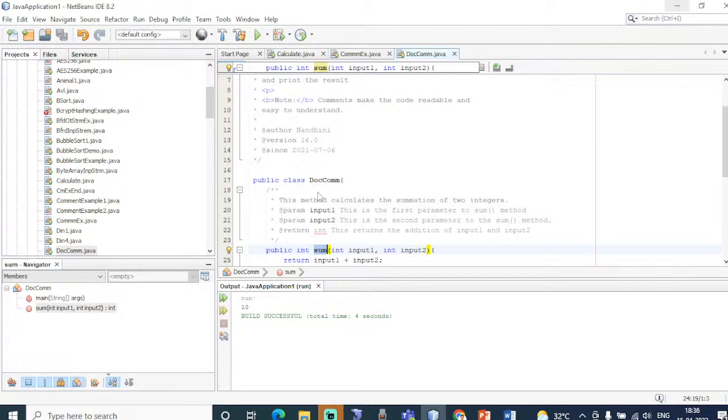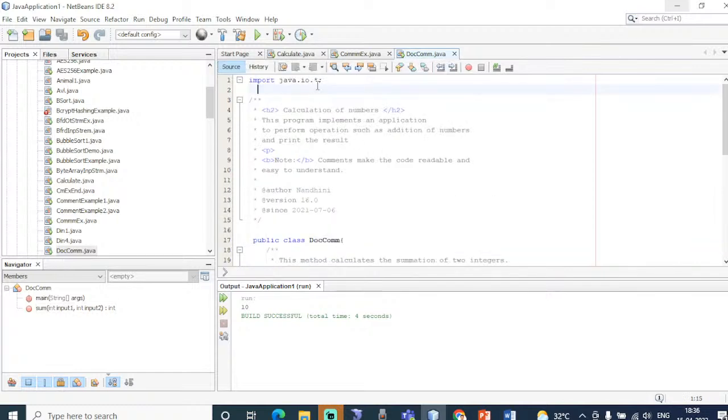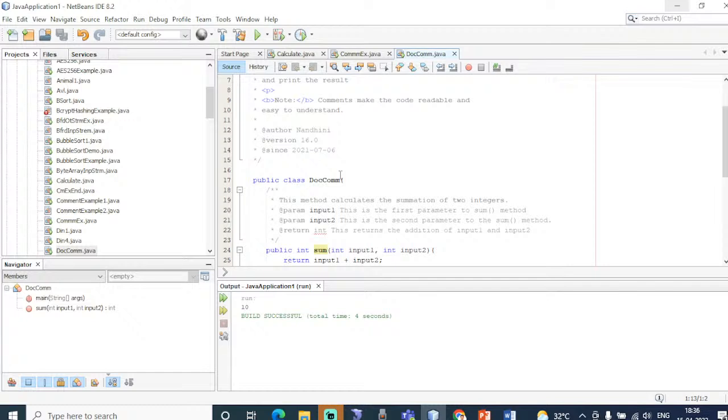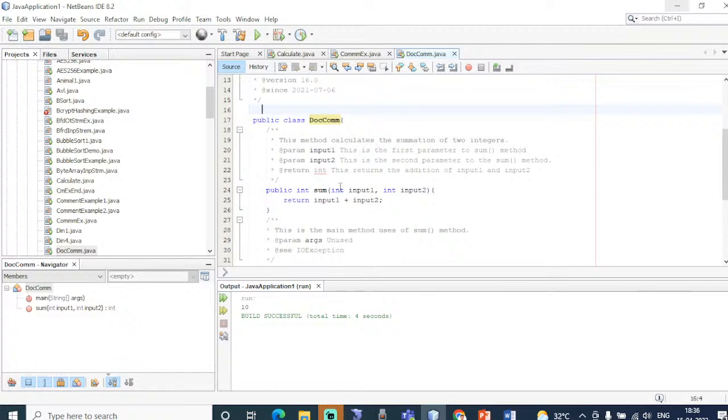Clear? Say for example, I am importing whatever classes I want, java.io.star. If I want to use everything from this IO package, I just import everything. Star denotes I am importing everything from this IO, input output. And I am creating a class called documentation comment or calculate. So what is the use of this kind of comments? Say for example, I'm creating a user defined method called sum. When I pass two inputs, say input 1 and input 2, it is going to add these two inputs and this will be returned as the output.